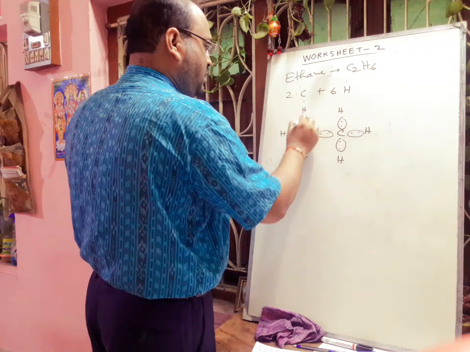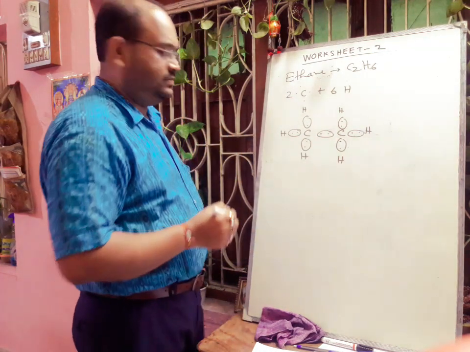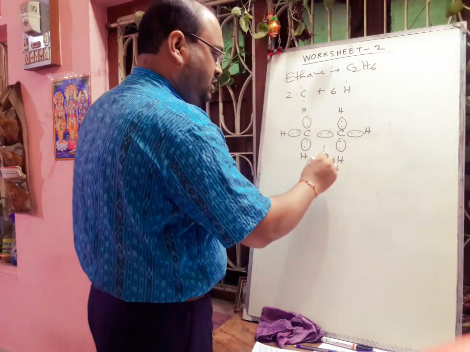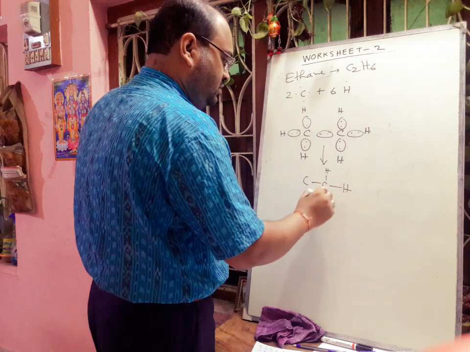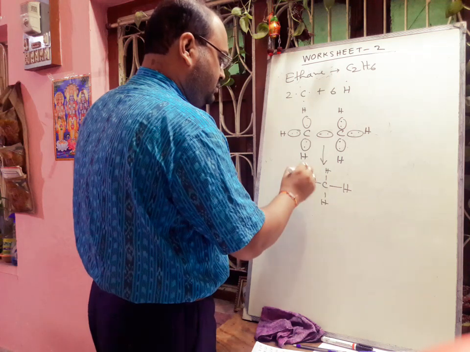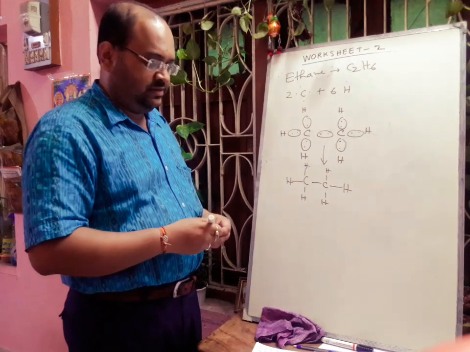So here total number of covalent bond in ethane molecule is 7, and in this way we can draw the structure of the ethane molecule. So this is the electron dot diagram of ethane.